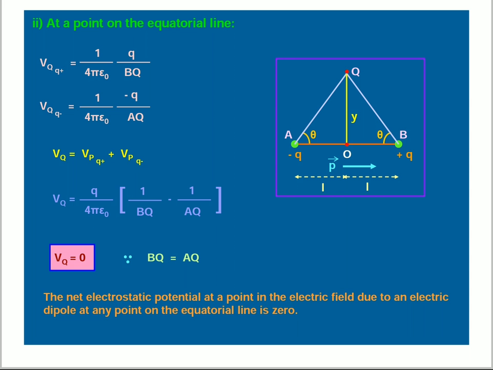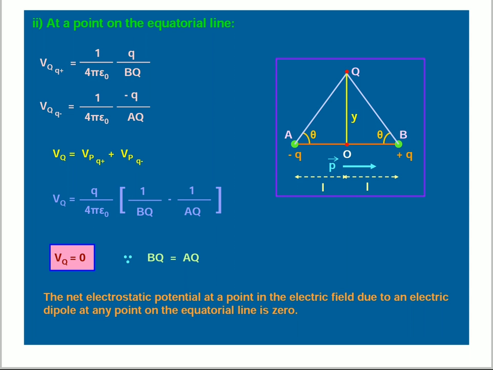Vq is equal to 0 because BQ is equal to AQ. The net electrostatic potential at a point in the electric field due to an electric dipole at any point on the equatorial line is 0.